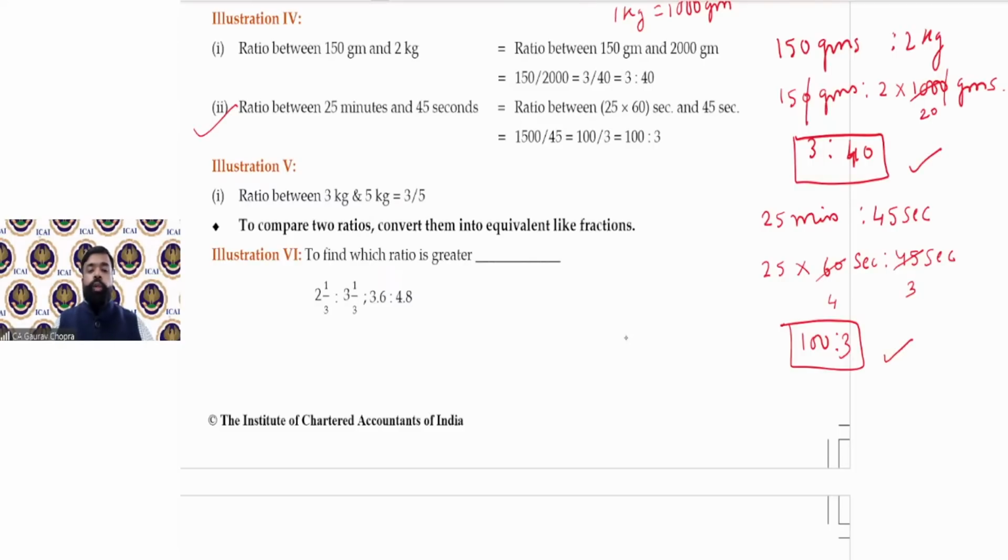Whenever the units are different, always the first step is to convert them, and after that you can simplify your ratios.